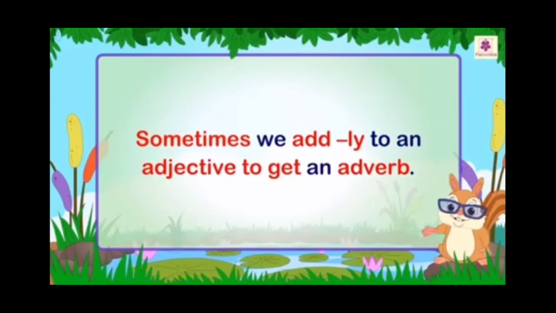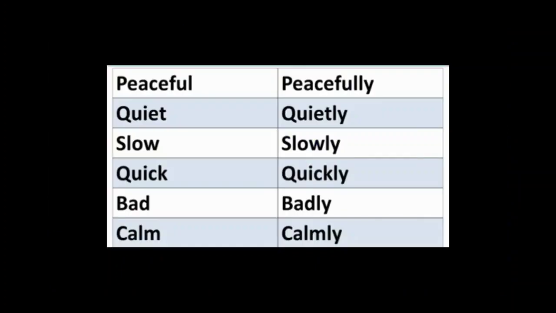Sometimes we add ly to an adjective to get an adverb of manner. Let's see some examples. Peaceful, peacefully, quiet, quietly, slow, slowly, quick, quickly, bad, badly, calm, calmly. As you can see on the left hand side, all are adjectives: peaceful, quiet, slow, quick, bad, calm. And on the right hand side, we have added ly and made them all adverbs of manner.